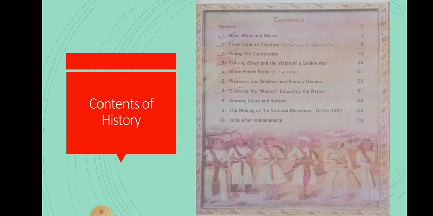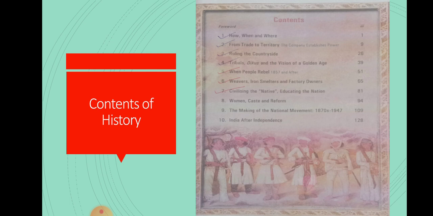The next lesson is From Trade to Territory. In this lesson, children, we are going to highlight how the company establishes power, how the British East India Company came to India. In the name of trade, they began to acquire territories.